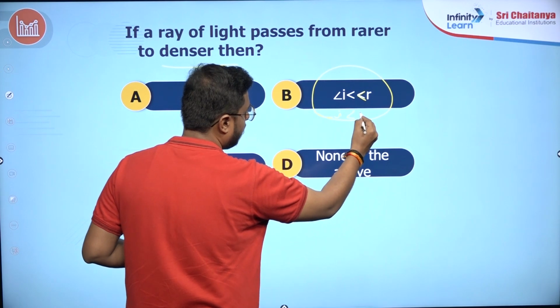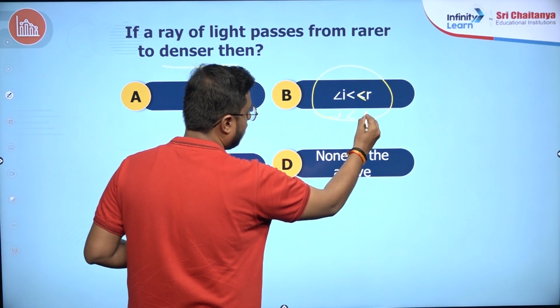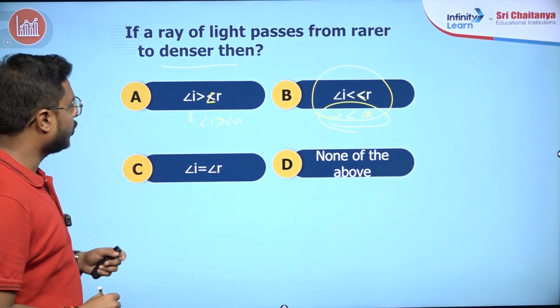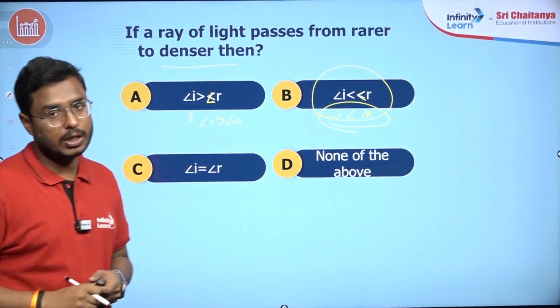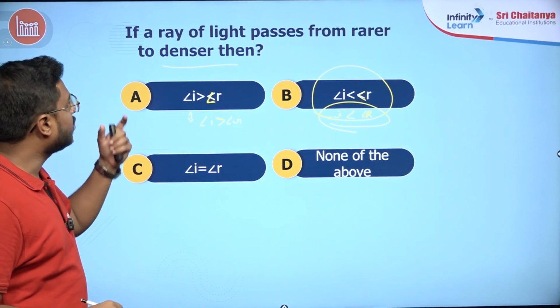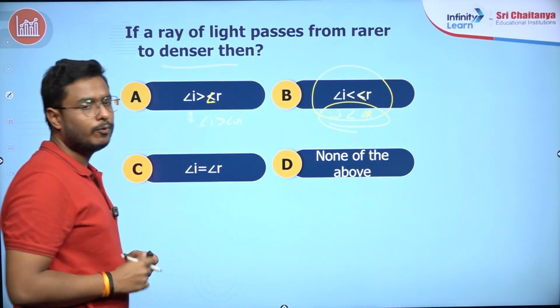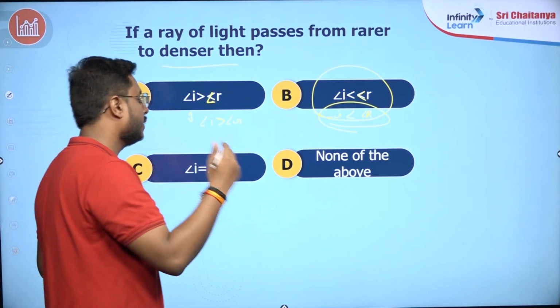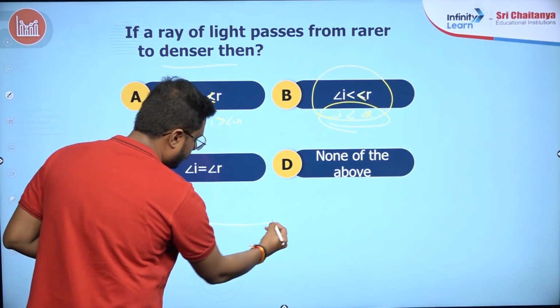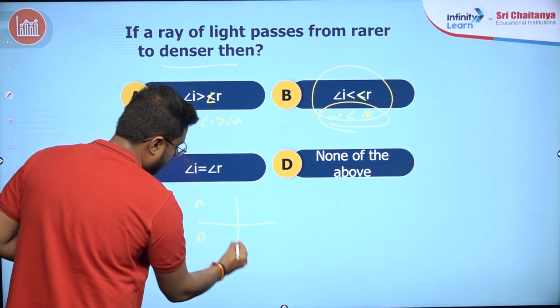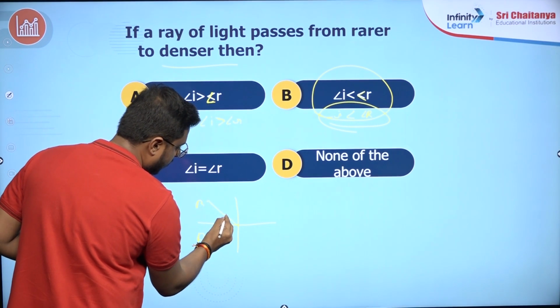Angle I is less than angle R. Okay, moving to the next one. Angle I is equal to angle R, or option D, none of the above. So think again, students, when the light ray is passing from rarer to denser medium, what is happening there? Let's see. Rarer to denser medium. This is a rarer medium, this is a denser medium, this is the normal, this is the incident ray, correct?